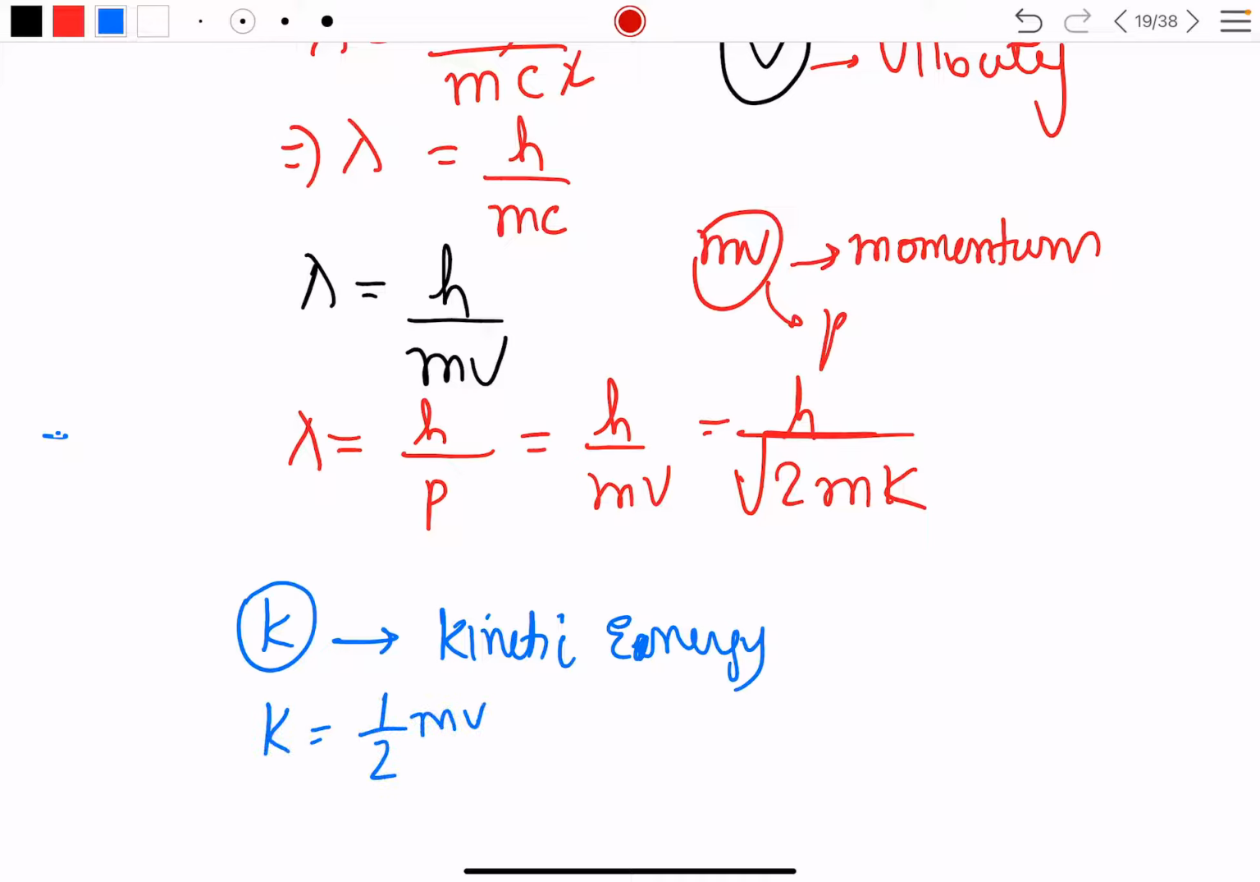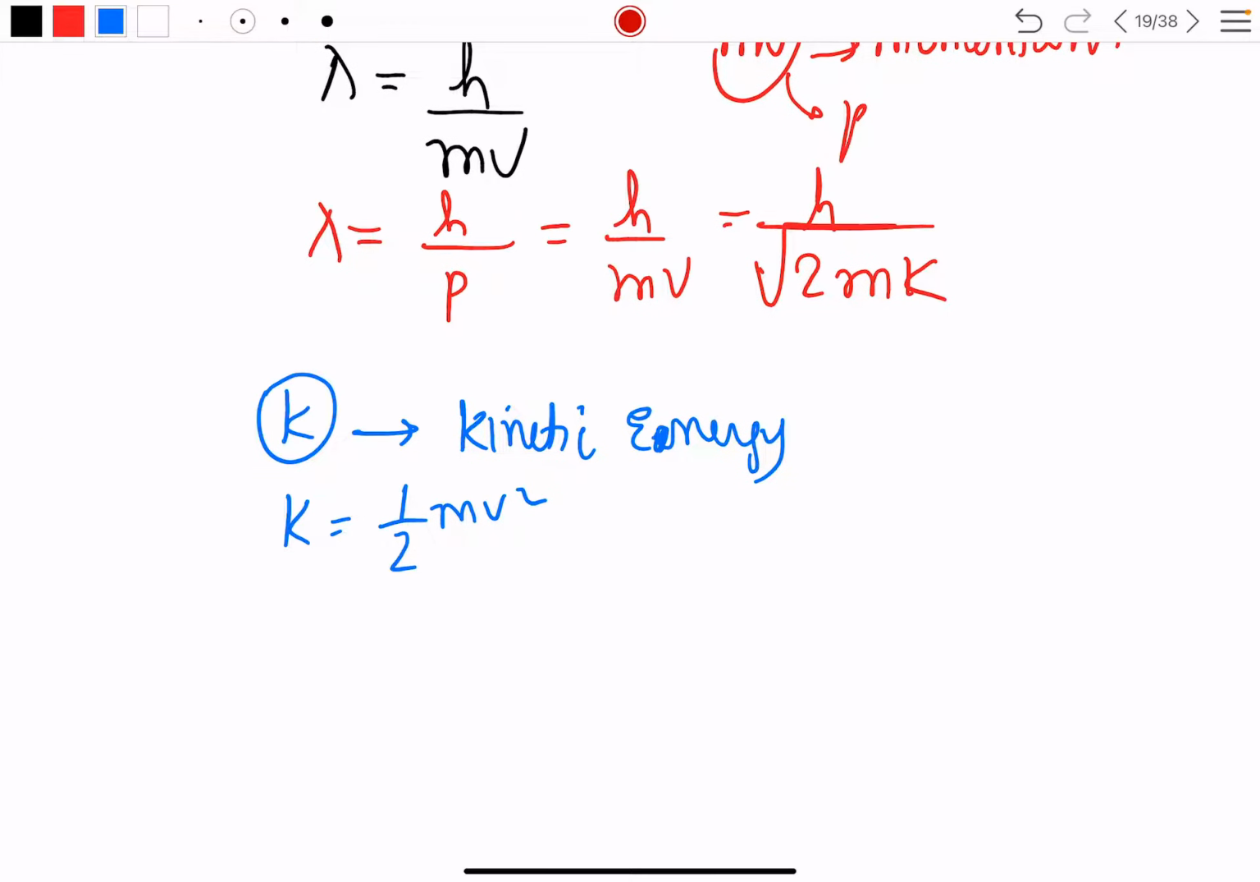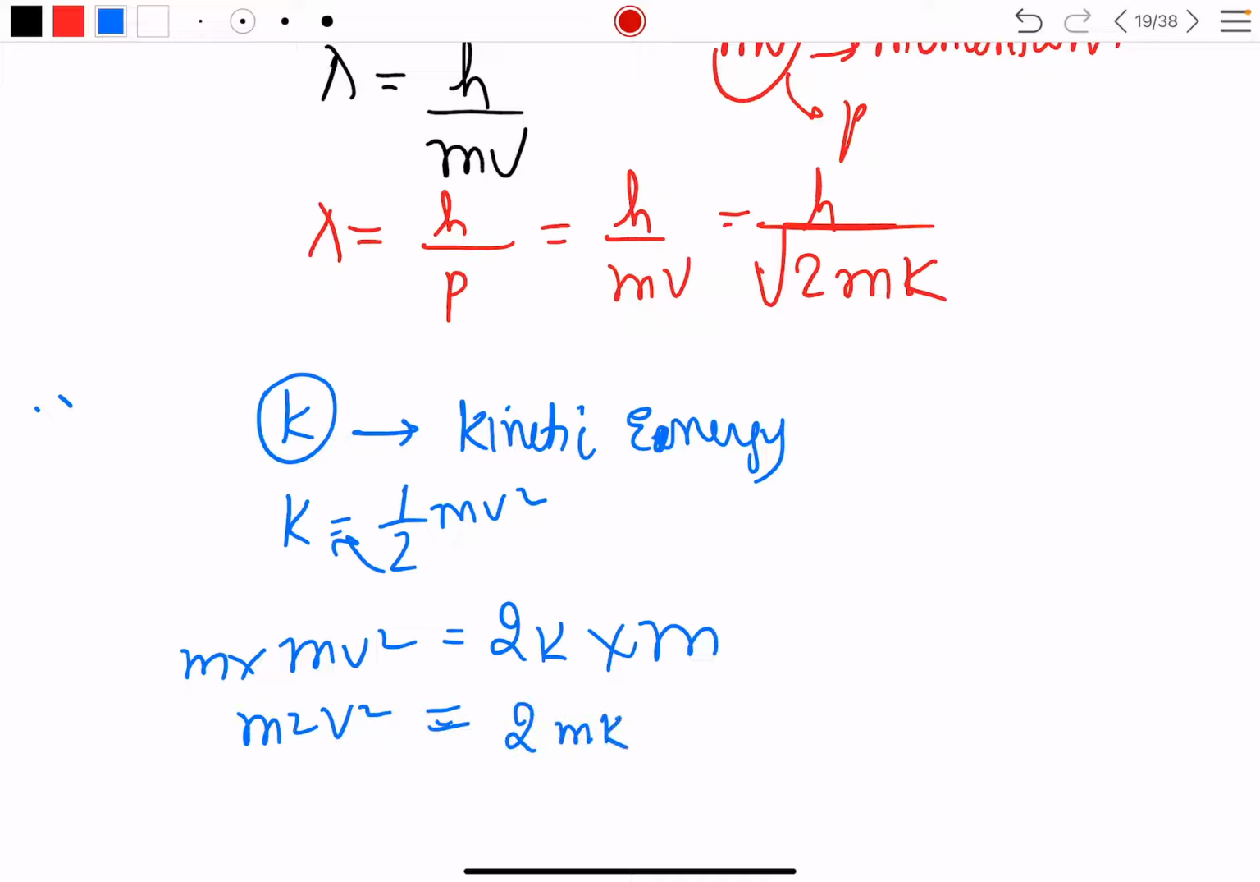Half mv square. So what will be mv square from here? Take the 2 here, it will be equal to 2k, isn't it? Now if I want to take a root this side, let me multiply this side by m and this side by m. That doesn't make a difference if you carry out the same operation in maths on both sides. Whether you are adding or multiplying, you have to do it on both sides, then it is a correct mathematical operation. So this is going to be m square v square is equal to 2mk.